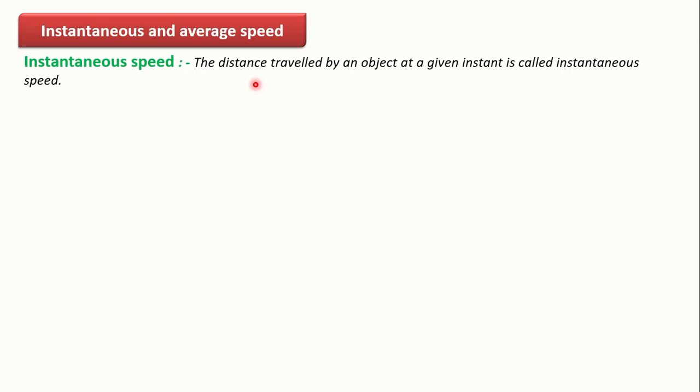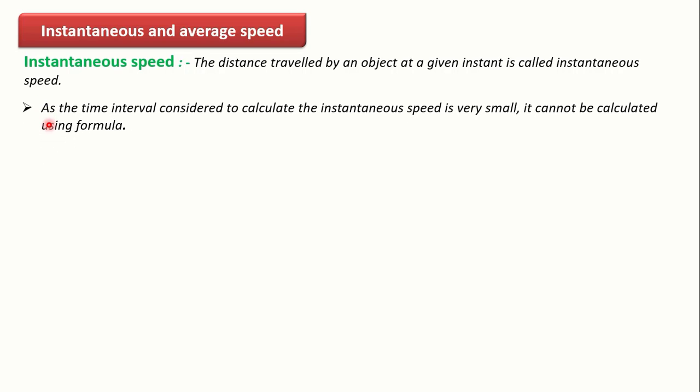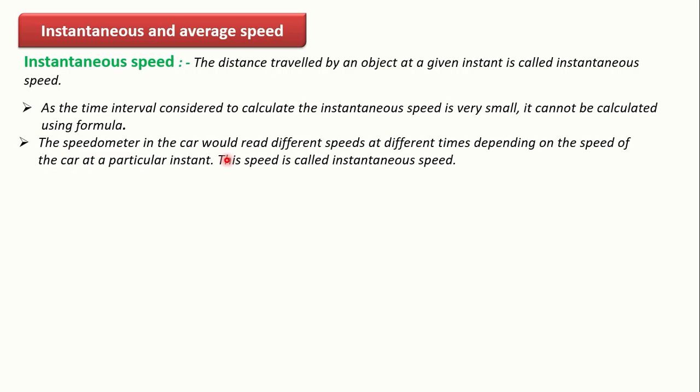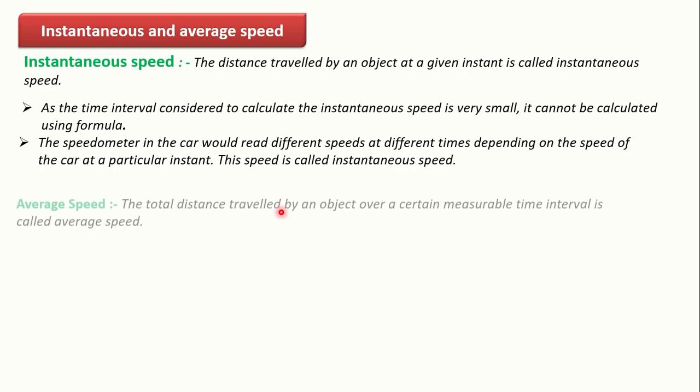Instantaneous speed and average speed. Instantaneous speed: the distance traveled by an object at a given instant is called instantaneous speed. As the time interval considered to calculate the instantaneous speed is very small, it cannot be calculated using a formula. The speedometer in the car would read different speeds at different times, depending on the speed of the car at a particular instant. That speed is called instantaneous speed.